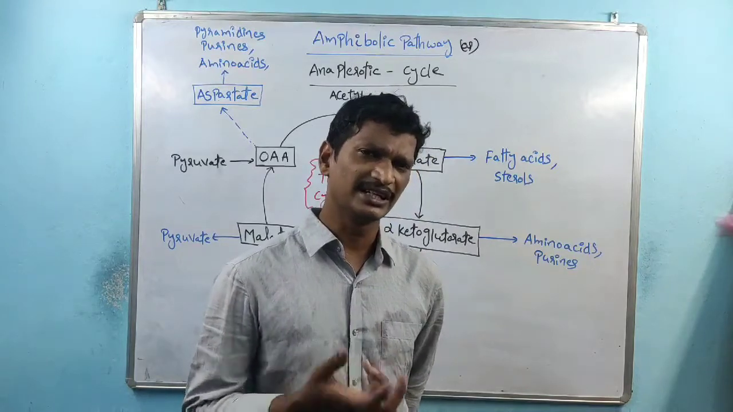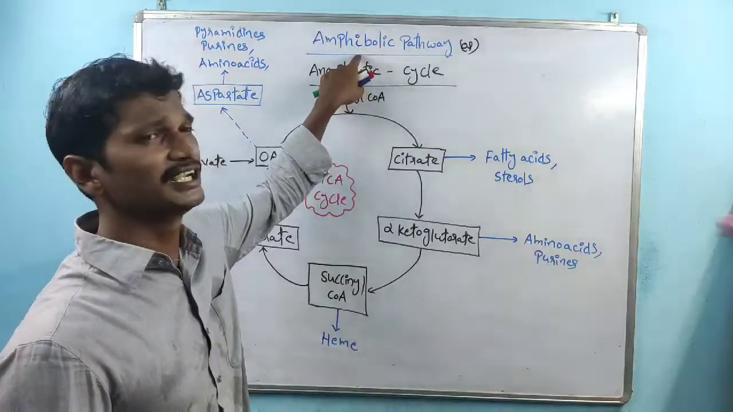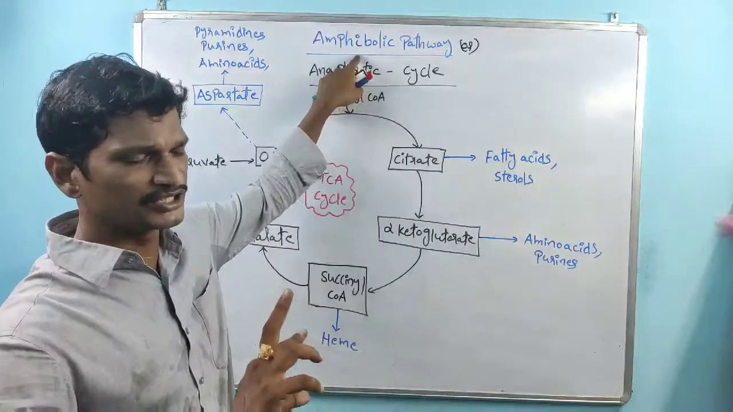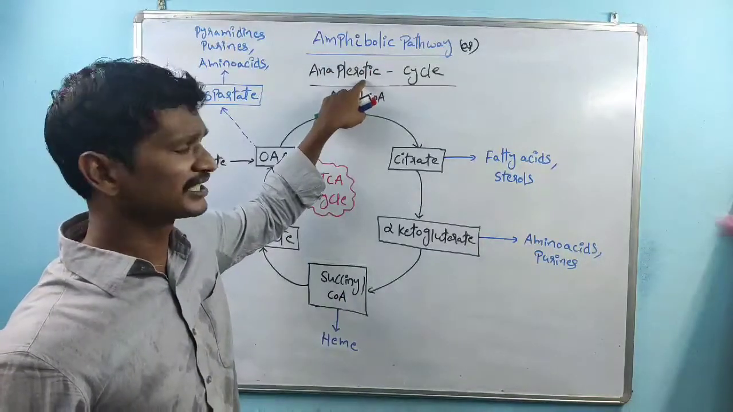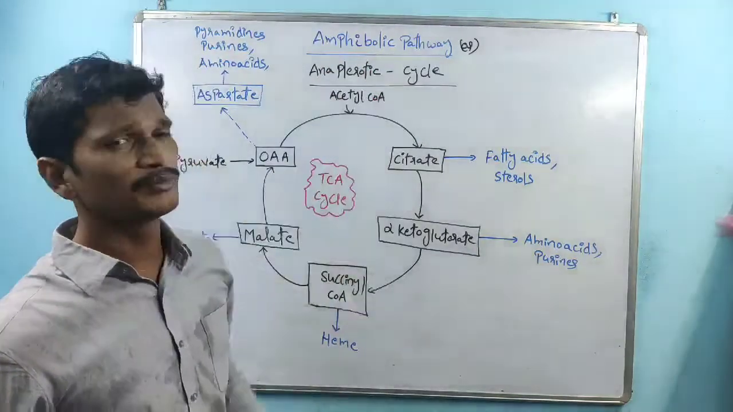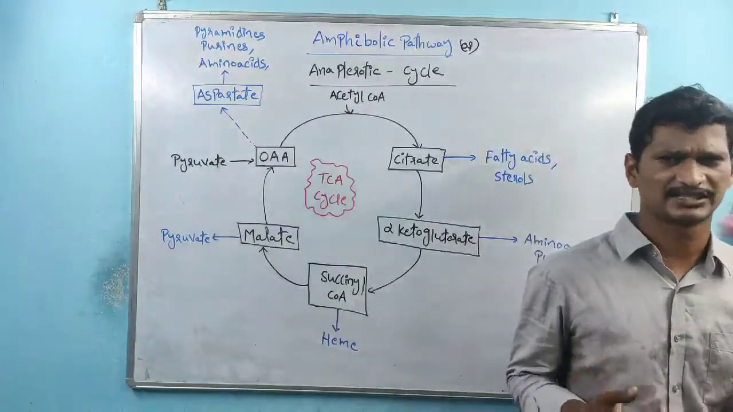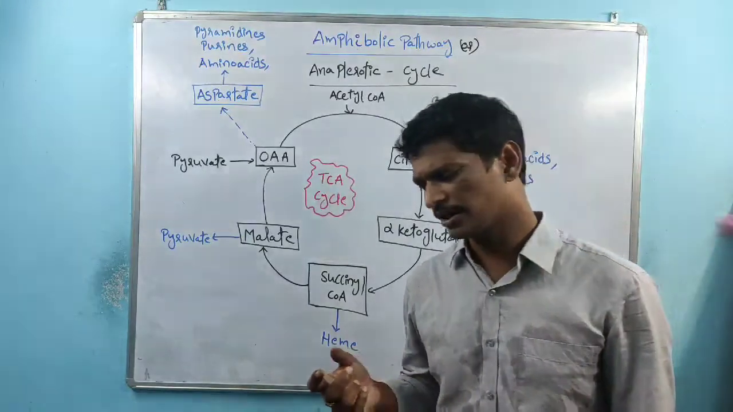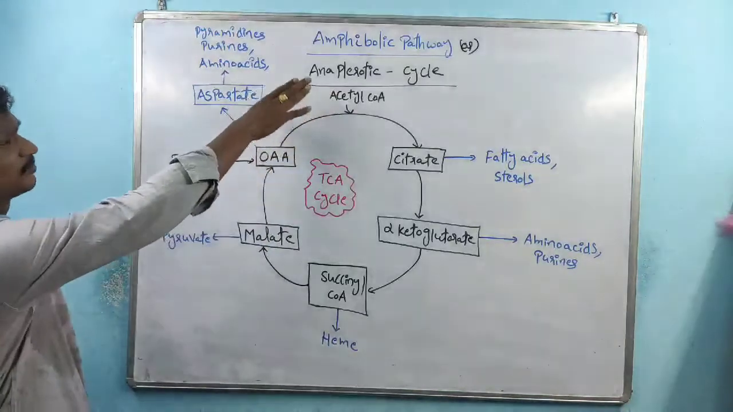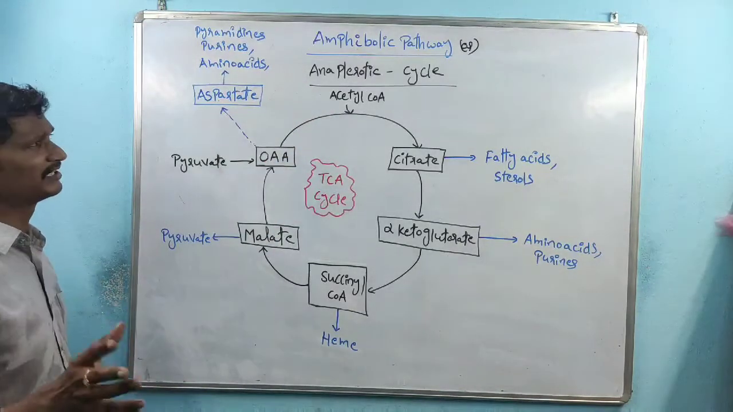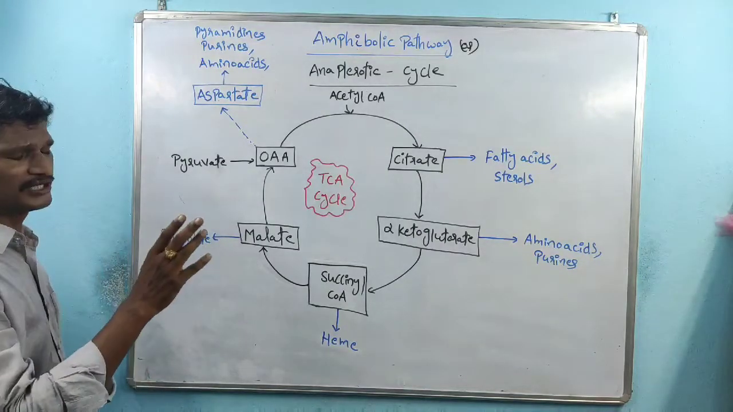That's the reason why these kinds of cycles or reactions are considered an amphibolic pathway. Amphi indicates both catabolism and anabolism. See, these reactions or cycles are also called anaplerotic cycle or anaplerotic reactions, right? See, that is about that heading: amphibolic pathway or anaplerotic reactions or anaplerotic cycle.